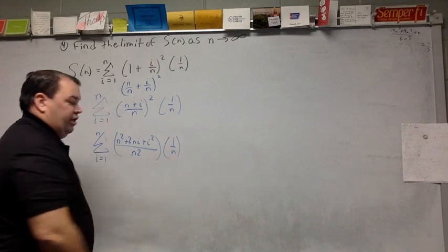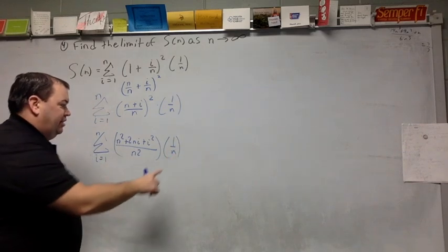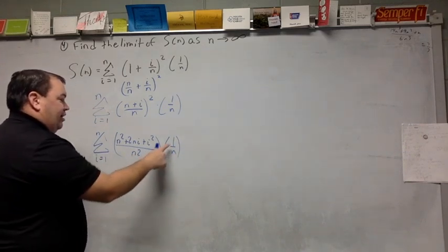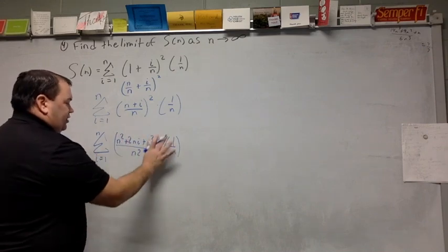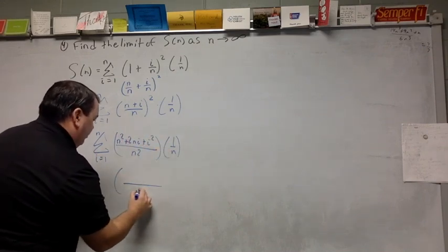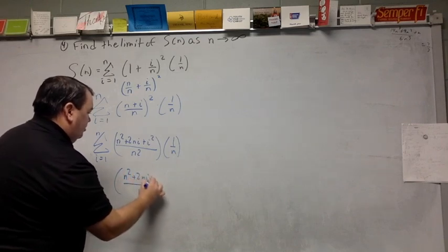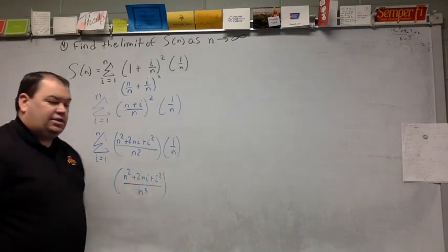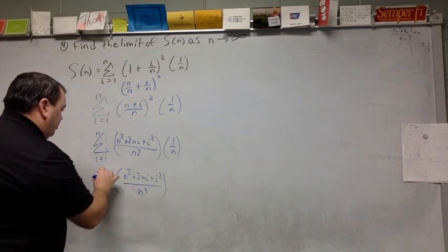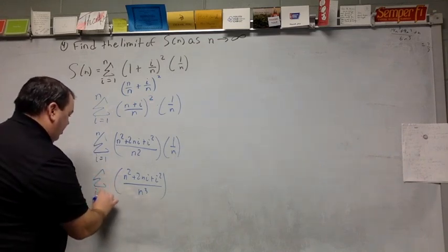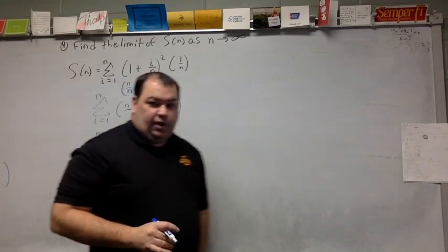And this n to put in. When I multiply this n into this thing and I multiply the 1 in, all that's going to change is the denominator. So now the denominator is going to be a cubed instead of a squared. And my summation symbol is still out here. I'll get to that. Okay?